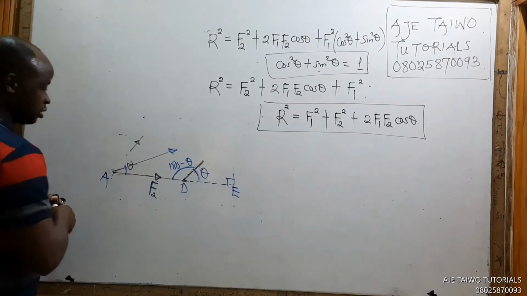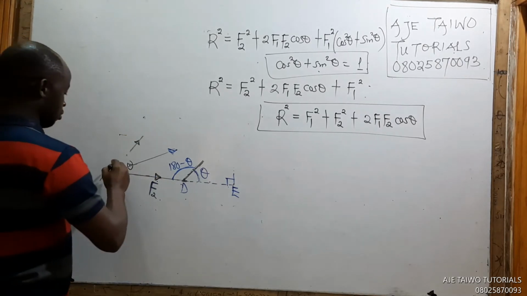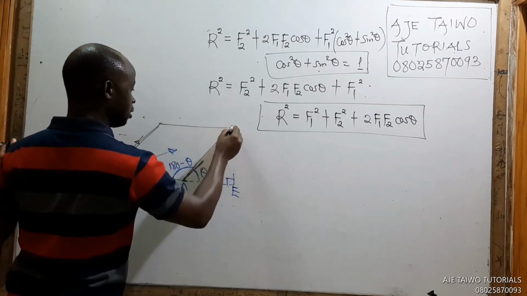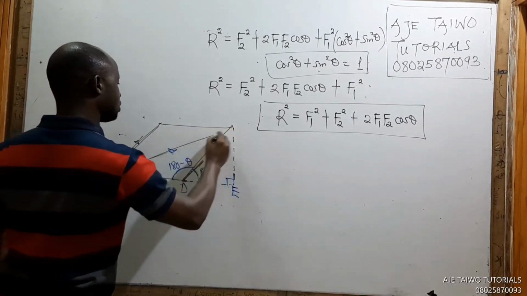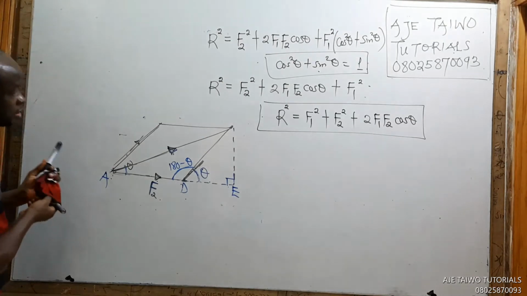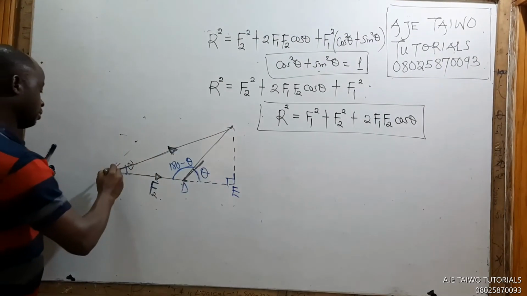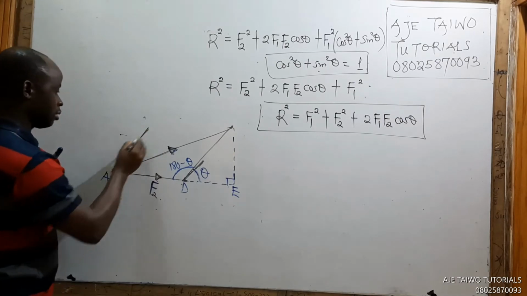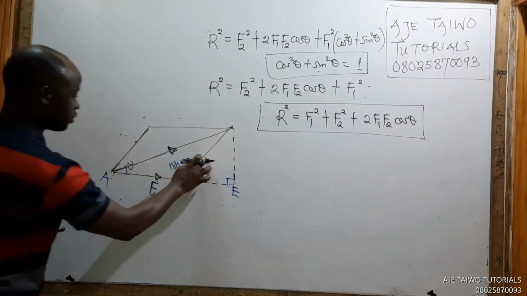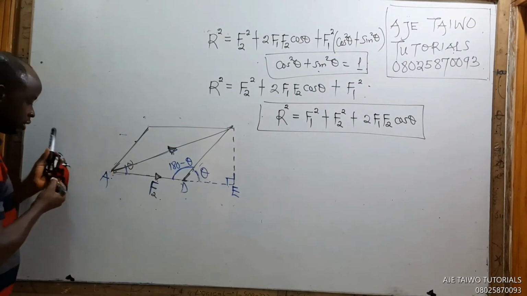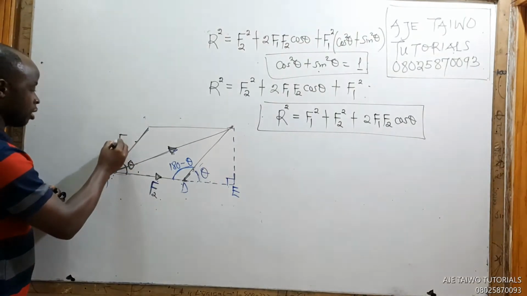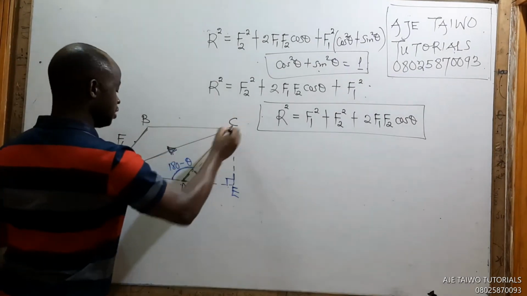Let me redraw. Okay, I think I have to redraw A, B. Here was like this. Here was here. This is the resultant. So you have to redraw this. I've not gotten one thing, okay? I've not gotten the direction of the resultant. What I just got there is the magnitude of your resultant. You also need the direction of the resultant. Okay, so I should not rub this one yet. So this is still your theta, the angle between f1 and f2. This is your f1. This is A, B, C, D, and E.